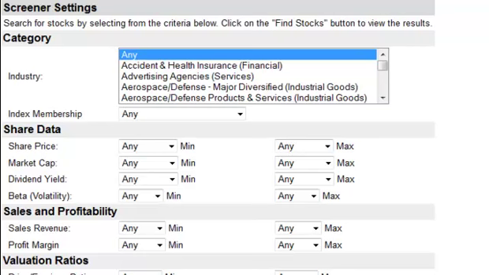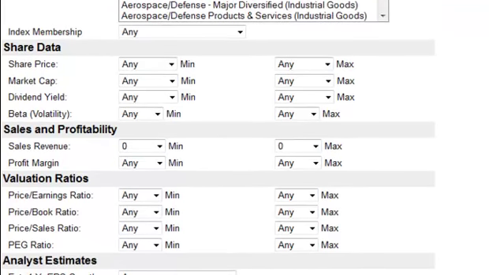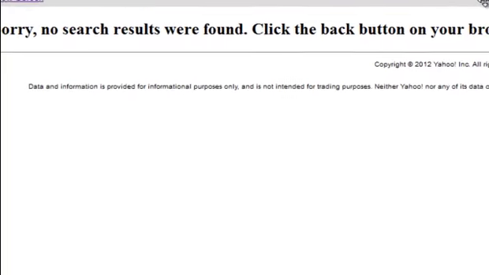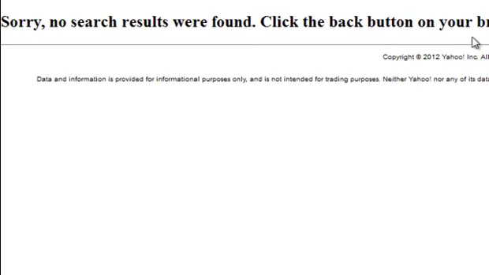So if we were to run this scan, we would get all the different companies that are publicly traded. But let's just give it one little detail that we want changed. Let's tell it to show us where the sales revenue is zero. If the sales revenue is zero, that means the company's making no money, no money's coming in the door. Let's see what we get back. Let's scroll down here and move this out of the way. All right, find stocks, and we scroll over here. What do we get? Right there: sorry, no search results were found.